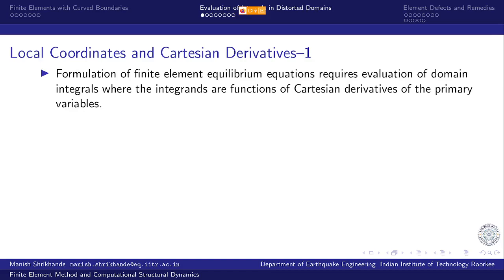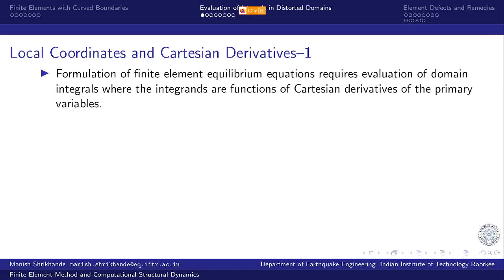So that takes care of the geometry part, but now the problem is that the governing differential equations are defined in terms of the Cartesian derivatives. So the strains are defined as the partial derivatives with respect to x, y and z, or maybe cylindrical or spherical coordinates, whichever coordinate system you choose.